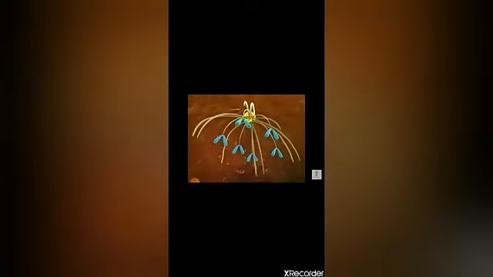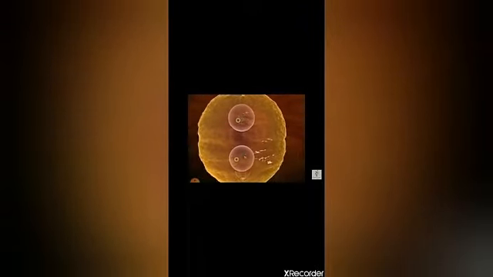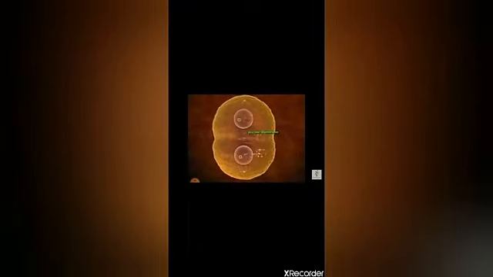Then the last stage, telophase. This will be the complete process. Chromosomes reach the poles. Then these chromosomes start to decondense. Again they become thin and invisible. The nuclear membrane again forms around each set of chromosomes. Two daughter nuclei are formed. Nucleolus also appears. Spindle fibers completely disappear.